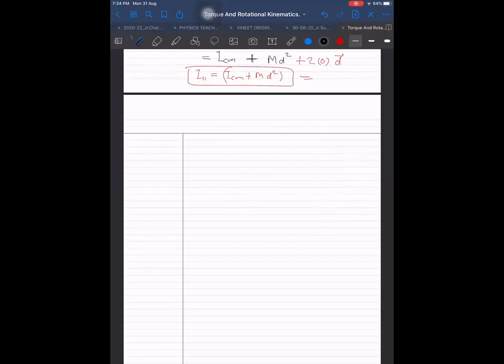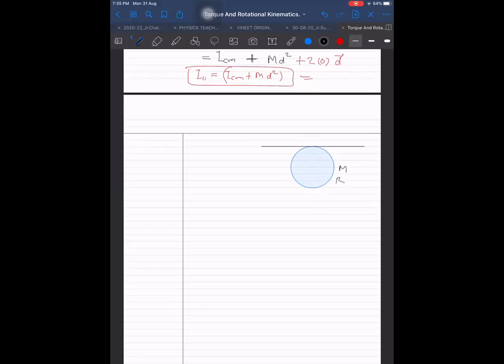An example where I would like to use it is to find the moment of inertia of a disk about a tangential axis. The axis is parallel to the tangential axis, and it is also parallel to the plane of the disk. It is in the plane of the disk. Mass is M, radius is R.